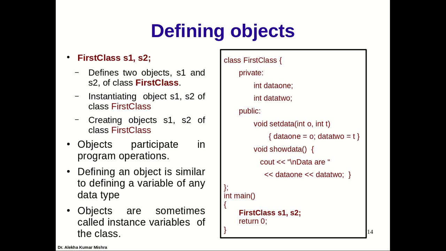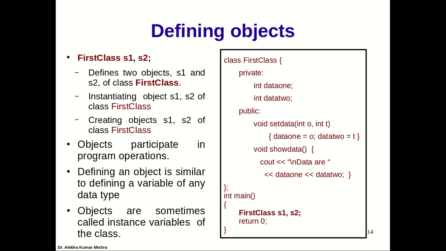So how to create an object? Now the class is defined. When you define a class, a template is ready, just like a frame for making an idol is ready. Now if you want to create an idol, you have to create objects. Once you create an object, actually the class doesn't exist at runtime. At runtime, objects exist. Suppose S1 and S2 are the two objects of the class, so they exist at runtime.